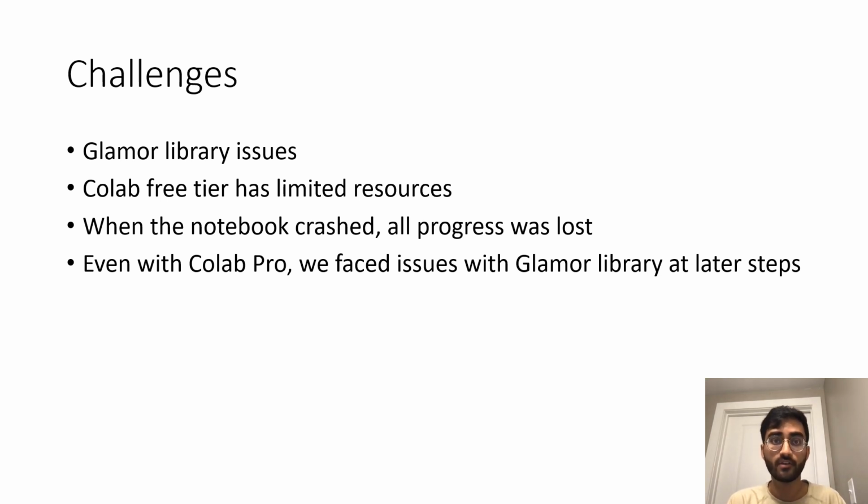But Colab Free Tier had very limited resources, and we weren't able to progress past training much since we ran out of disk space. And every time the notebook crashed, all progress was lost. So we tried to scale down the dataset to resolve this. So we used 70% of the dataset, and we still ended up crashing, even though we got further along in the process. We tried as low as 40% of the data, and that still didn't even finish one epoch of training. And towards the end of the semester, we purchased Colab Pro, and this got us through 2 epochs of training, but we still faced issues with the Glamour library at the later steps that stopped us from fully finishing all the requirements we set out to finish at the beginning.